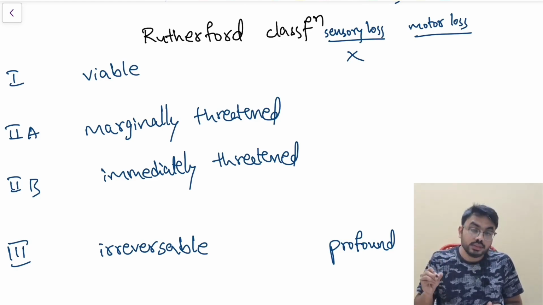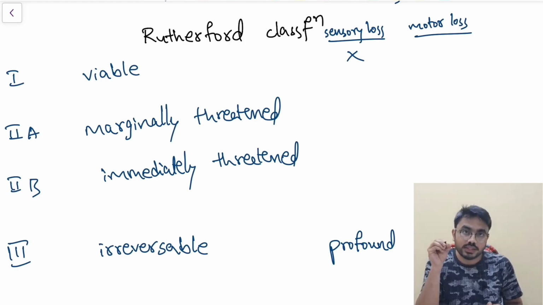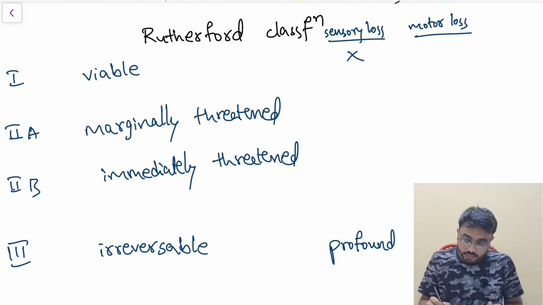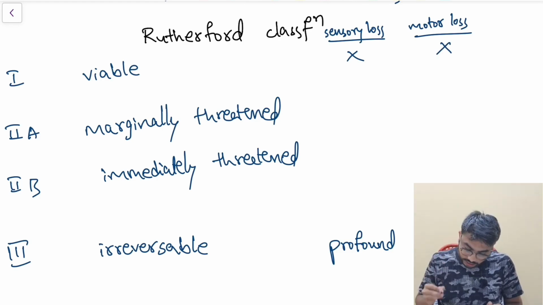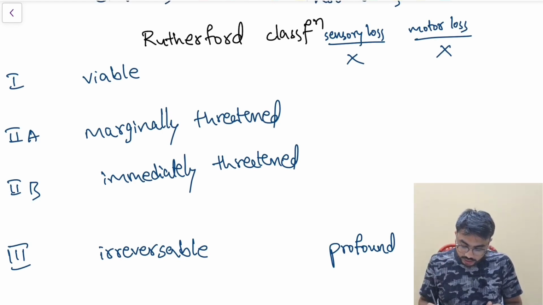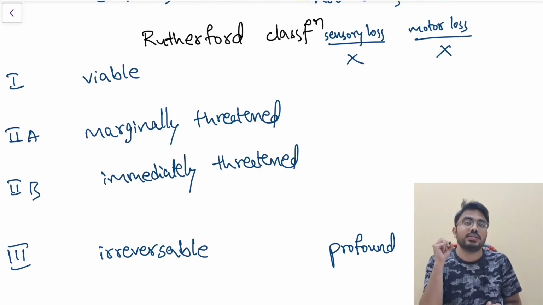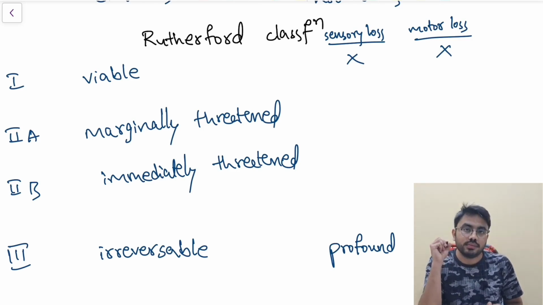Coming to motor loss, again with common sense, tell me, will there be any motor loss in class 1? The answer is no. Will there be motor loss in class 3? The answer is yes. It is completely paralyzed. The limb is completely paralyzed in case of class 3.